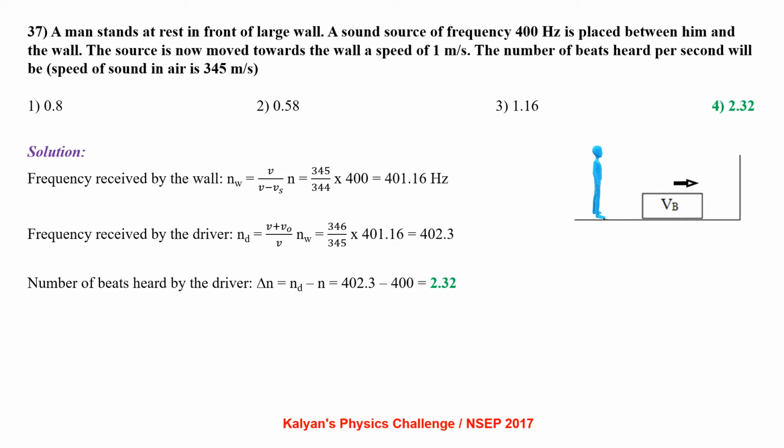Frequency received by the wall, N wall equal to V by V minus Vs into N, that is 345 by 344 into 400, 401.16 Hz. Frequency received by the driver, N driver equal to V plus V naught by V into N wall, that is 346 by 345 into 401.16, that is 402.3. Number of beats heard by the driver, delta N equal to N driver minus N, 402.3 minus 400, that is 2.32.